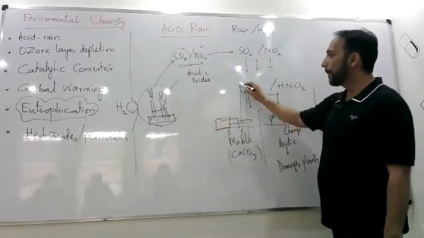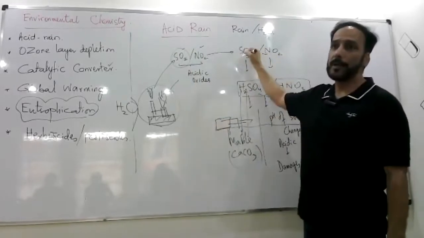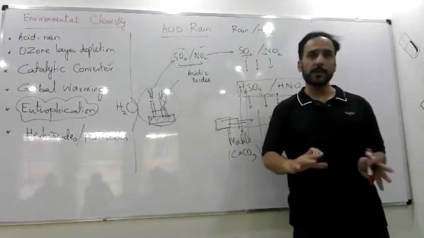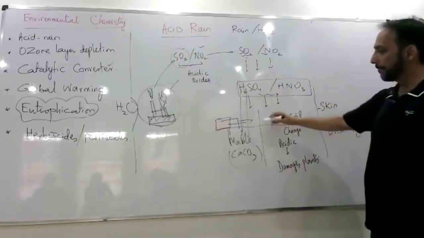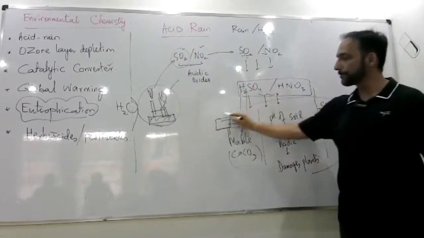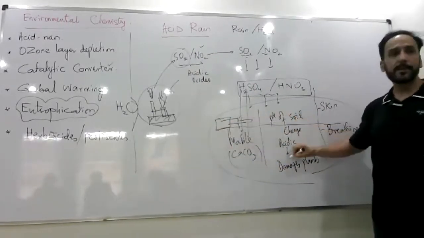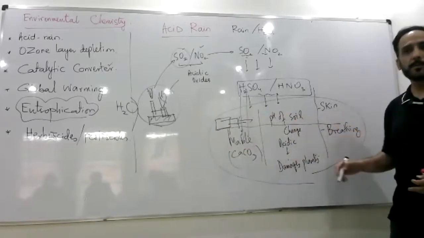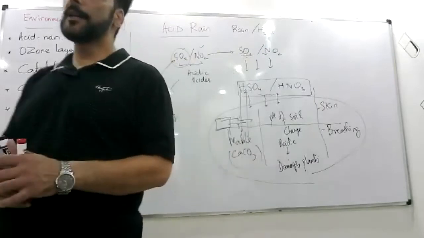Then they ask you to show the equation for how acid rain is caused, so you can show the reaction of water with the oxide to form the acid. Then the harmful effects of the acid: on buildings, statues, soil pH, plants, and the people living in such places.